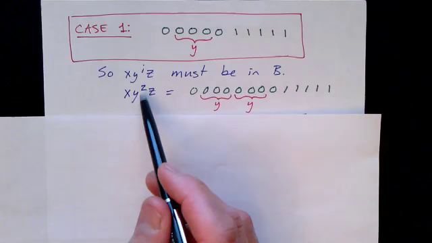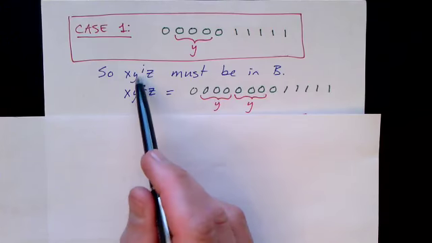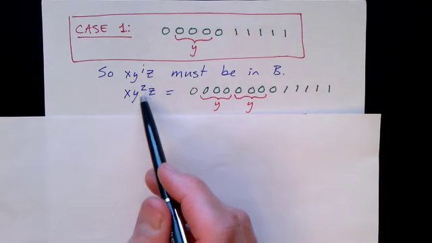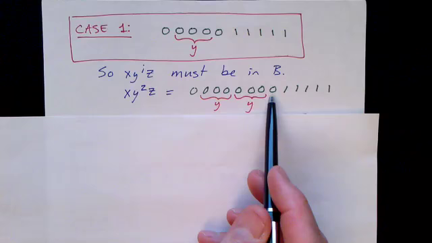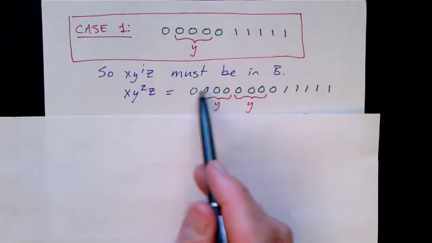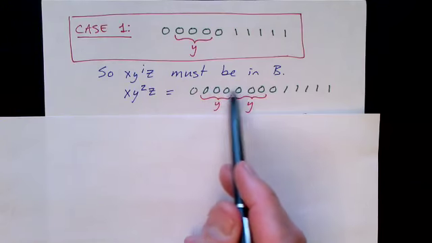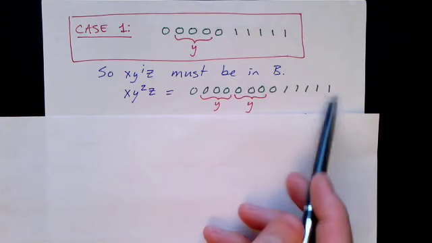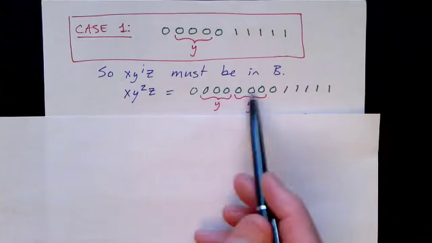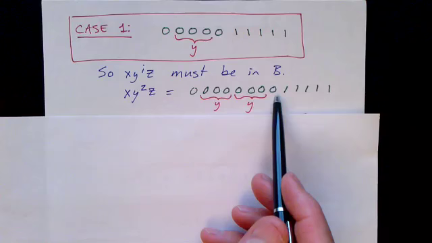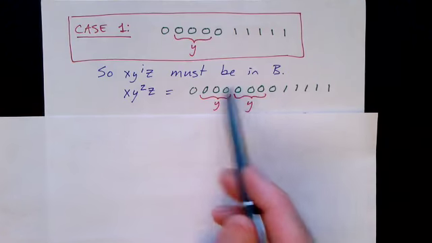In particular, we can just double it. y is not the empty string, so there's at least one zero in it. So by doubling it, you're going to increase the number of zeros. In this case, there were 3 zeros in it, so we doubled it, and now we've got 1, 2, 3, 4, 5, 6, 7, 8 zeros and only 5 ones.